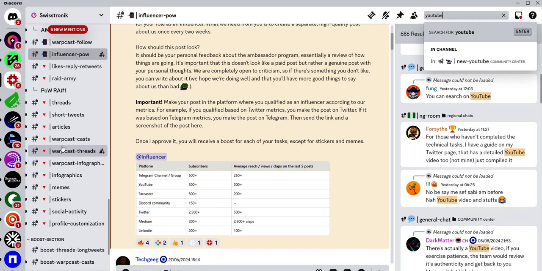So you earn Swisstronik Discord points, SDP, which will be converted to SWTR, which are the Swisstronik tokens, once the token launches. So the better the quality of your work, the more points you can earn. You will also have access to the season guidelines. We have a guideline for season 3 which we follow. It may be a bit different from season 4. So once you are approved as an ambassador, you have to go to the guidelines, which will guide you on how to perform your ambassadorial tasks and how to submit those tasks to earn rewards.